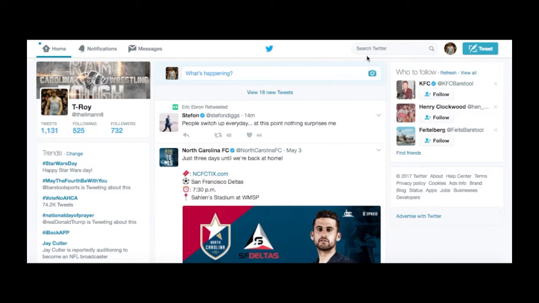Over on the right-hand side, there's a search bar where you can search for users, trends on Twitter, tweets, and other things. Then a profile button, which takes you to your profile, and tweet, which allows you to create new tweets. Your personal section, which does have your tweets, your followers, and people you're following, and then your name and your tagline, or your @. Down below, you have trends on Twitter.